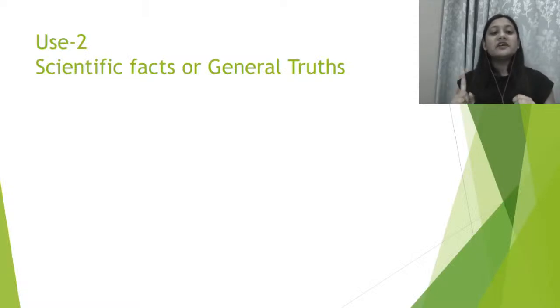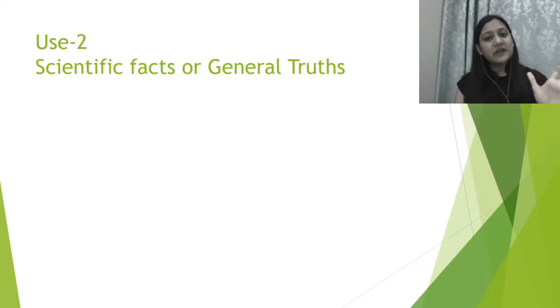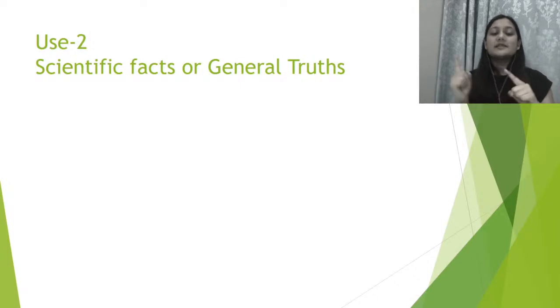Now, scientific facts or general truths, which you can't even change. Scientific facts are like water boils at 100 degrees Celsius, right? So that is a scientific fact. Honesty is the best policy, that is a general truth. So for any scientific fact and any general truth, in both cases we have to use simple present tense, and using simple present tense means we have to use the base form of the verb.